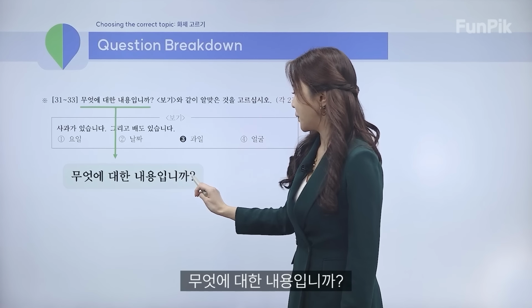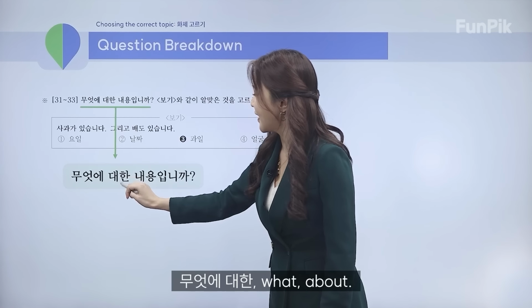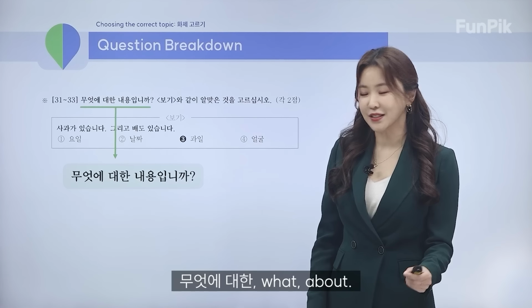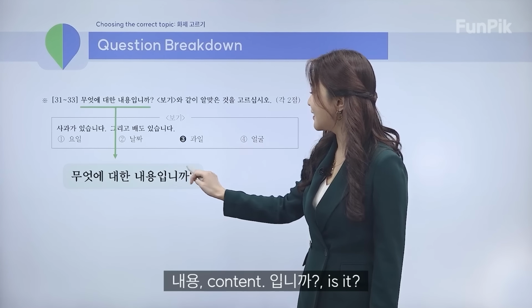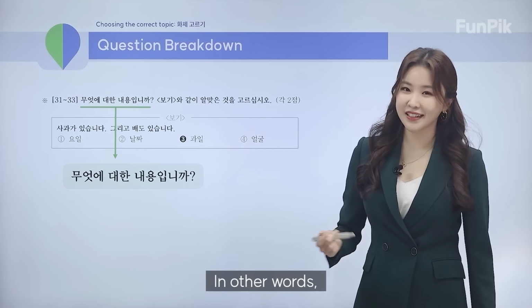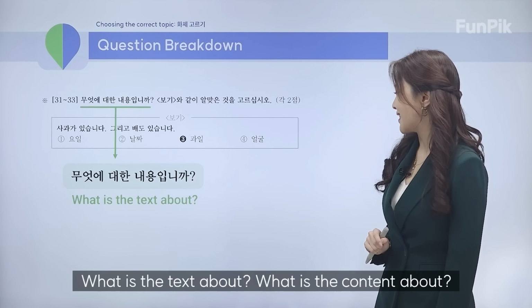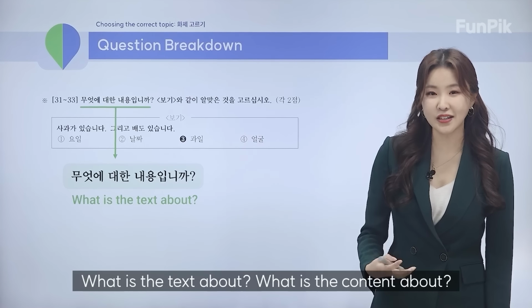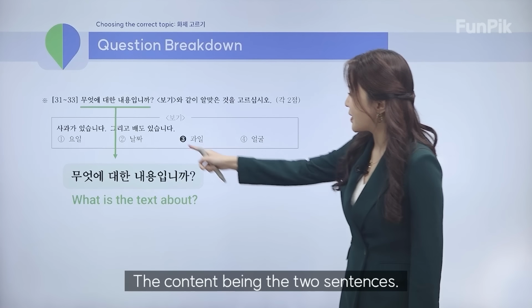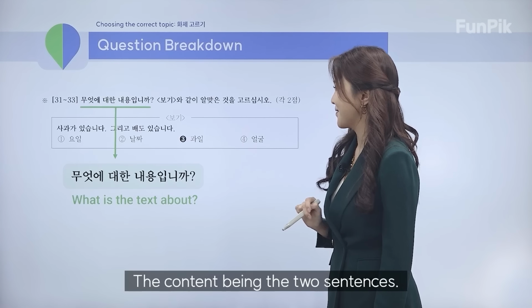무엇에 대한 내용입니까? 무엇에 대한, what about? 내용, content. 입니까? Is it? In other words, what is the text about? What is the content about? The content being the 2 sentences.